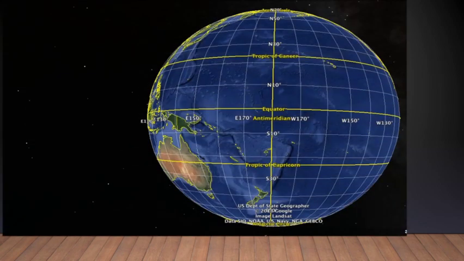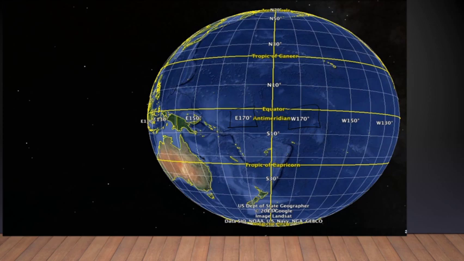When we reach halfway round the earth, halfway means when we complete the numbering in the eastern hemisphere as well as in the western hemisphere, then we will reach the back of the prime meridian. As you can see in this image, this is 170 east and this is 170 west.